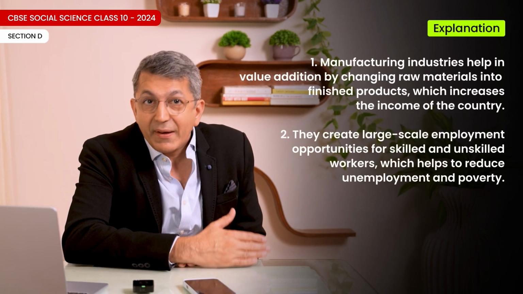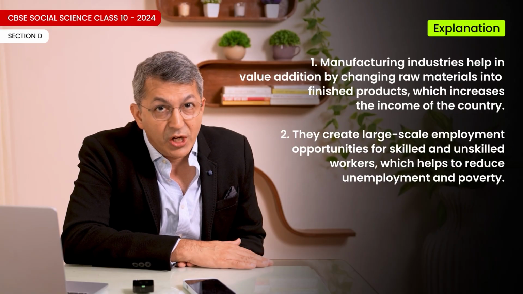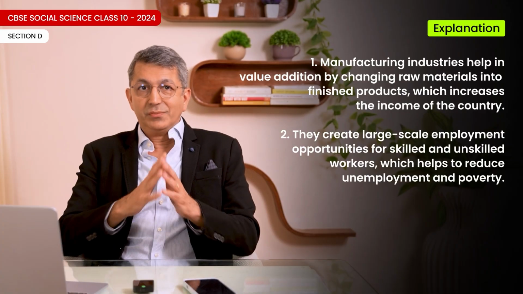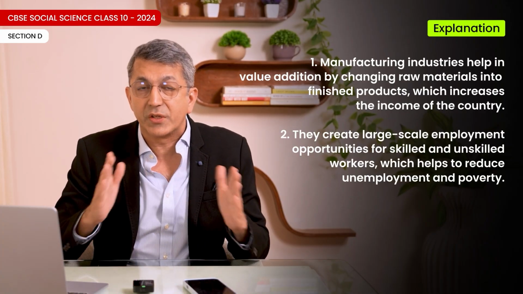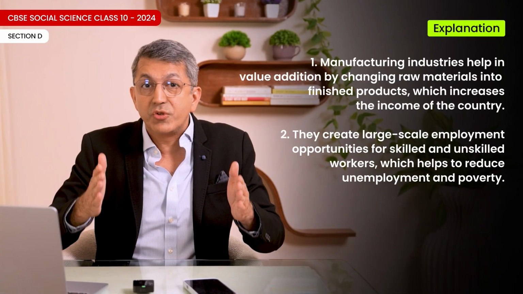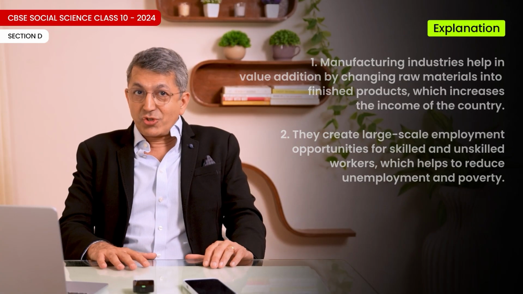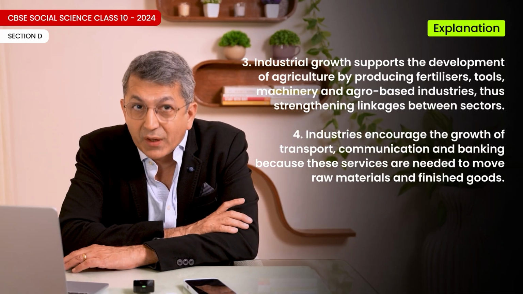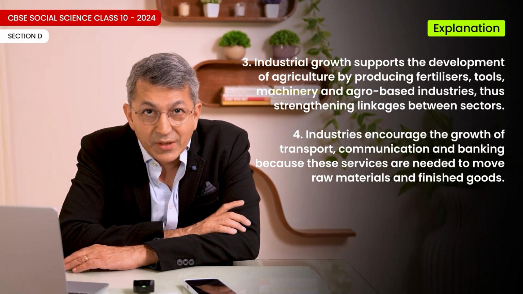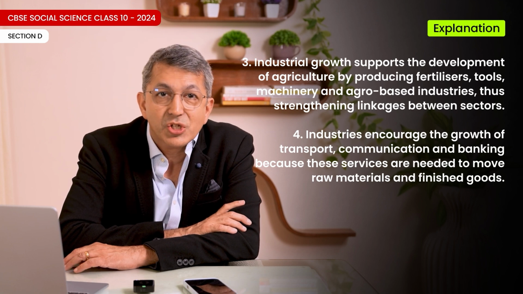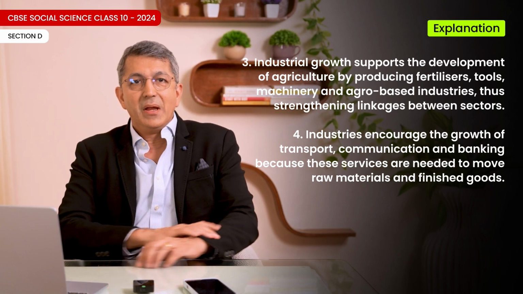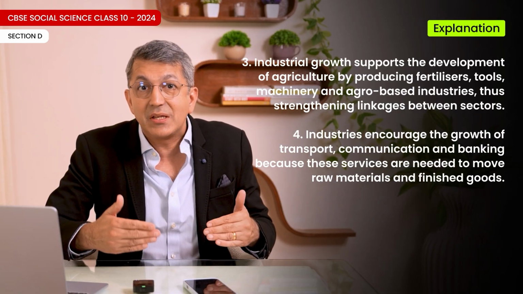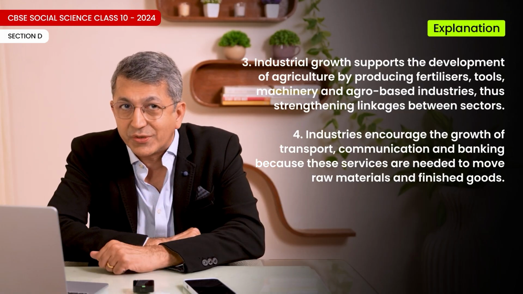Explanation. 1. Manufacturing industries help in value addition by changing raw materials into finished products, which increases the income of the country. 2. They create large-scale employment opportunities for skilled and unskilled workers, which helps to reduce unemployment and poverty. 3. Industrial growth supports the development of agriculture by producing fertilizers, tools, machinery, and agro-based industries, thus strengthening linkages between sectors. 4. Industries encourage the growth of transport, communication, and banking because these services are needed to move raw material and finished goods.